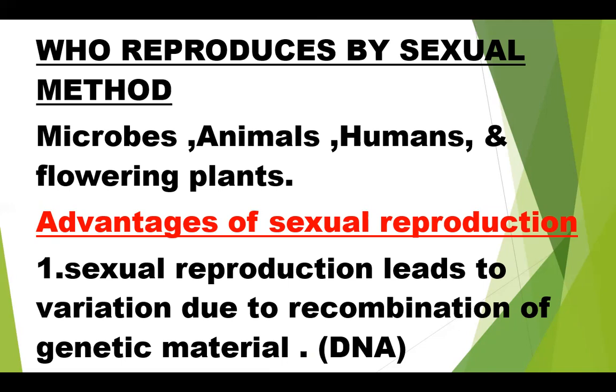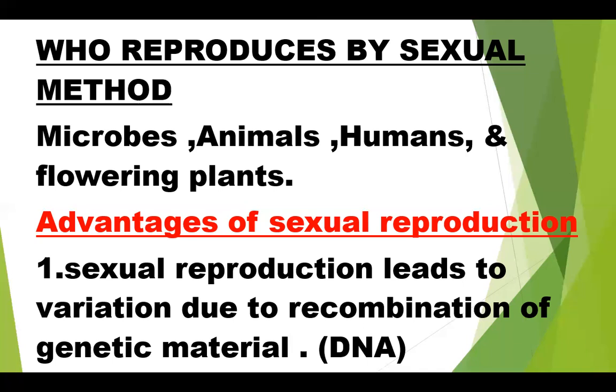Here two types of sexes are there: unisexual and bisexual, in humans, animals and flowering plants. In humans, sexes are separate, so we call them unisexual. Flowering plants are also called angiosperms, which is the scientific name of flowering plants.